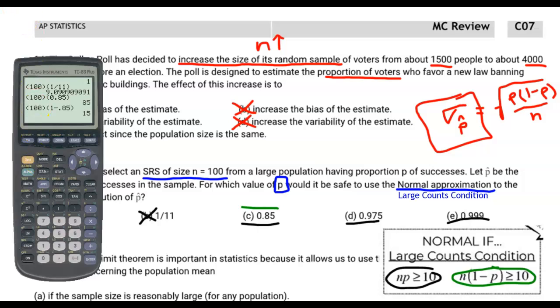Now let's try it for the 0.975 and the 0.999. And you'll notice that both of these numbers do not give you numbers that are greater than or equal to 10. So no good, no good. My final answer has to be choice C.